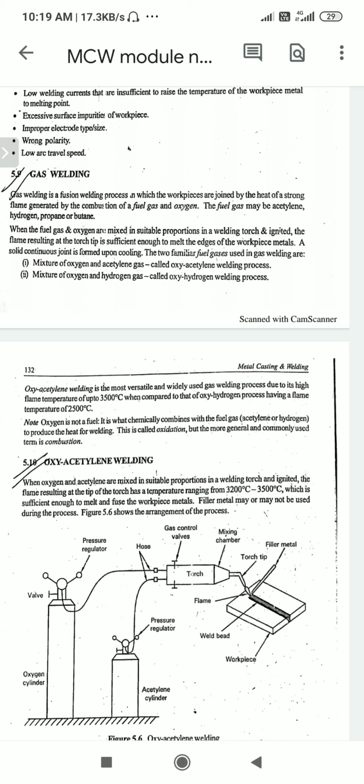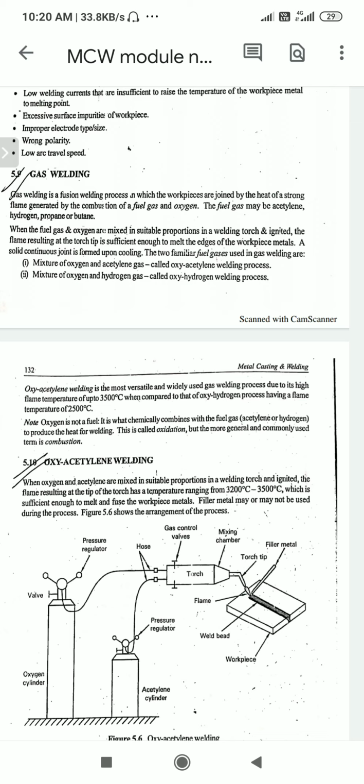When the fuel gas and the oxygen are mixed in suitable proportion in the welding torch, an ignition flame results, and the torch tip is sufficient to melt the edges of the workpiece. A solid continuous joint is formed upon cooling. The common gases used in gas welding are acetylene gas and hydrogen gas, mixed with oxygen. Only when both gases are mixed can gas welding work in a proper manner.